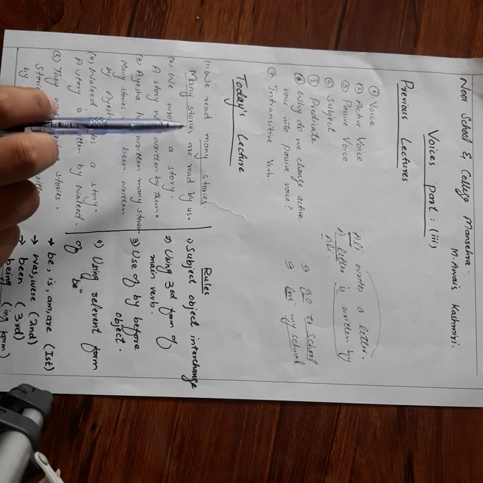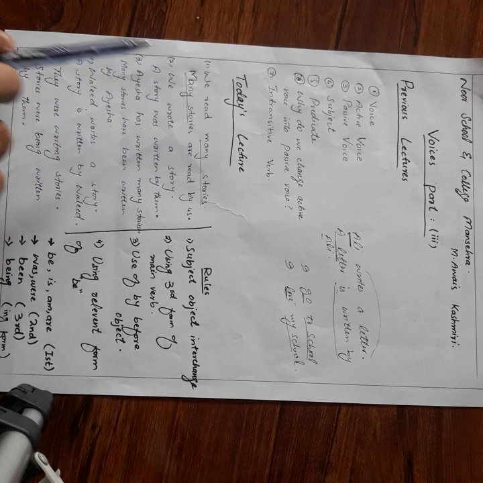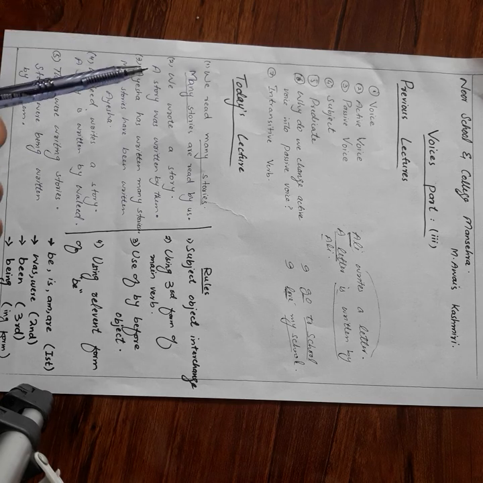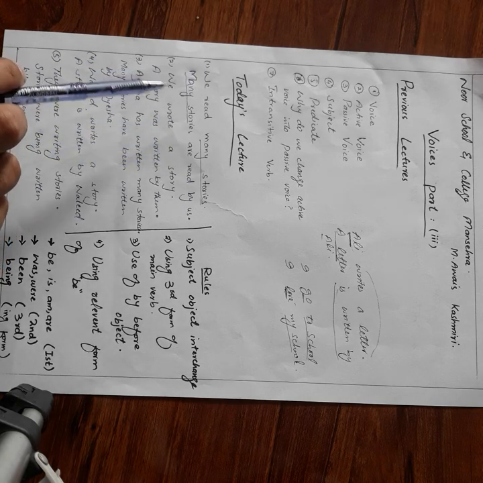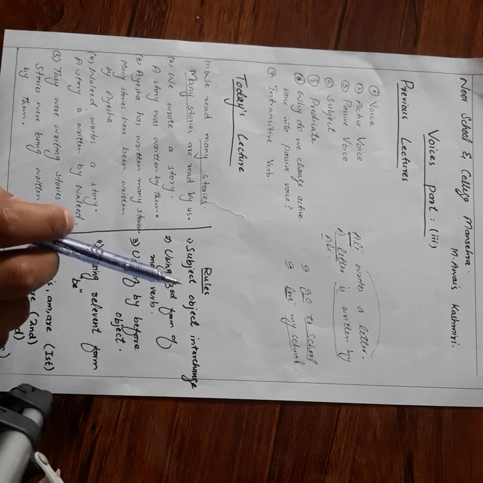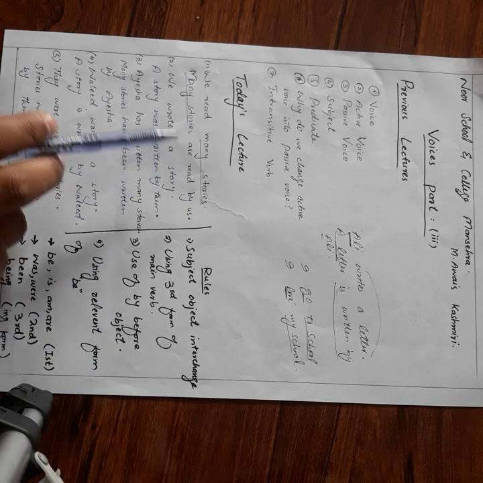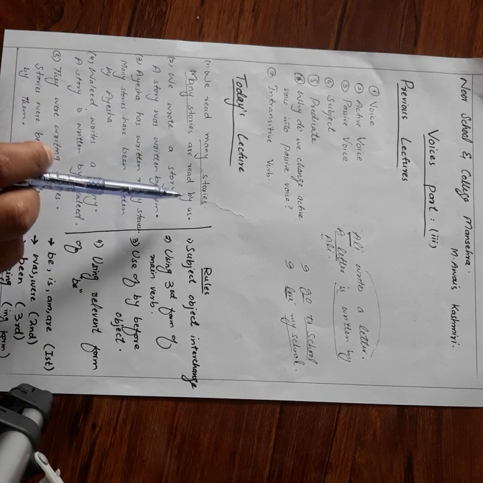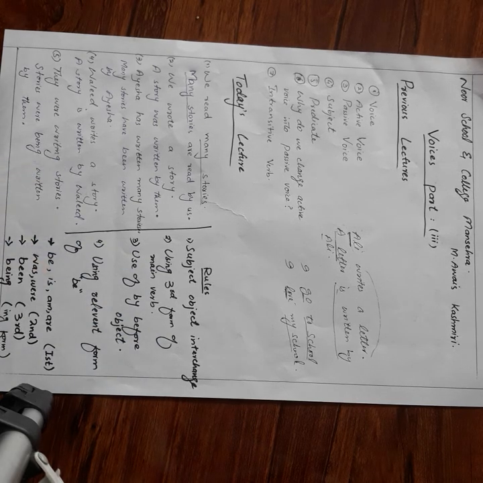I have made object of the active voice as subject of the passive voice. So subject object interchange is first rule.